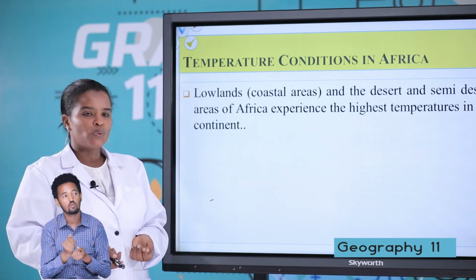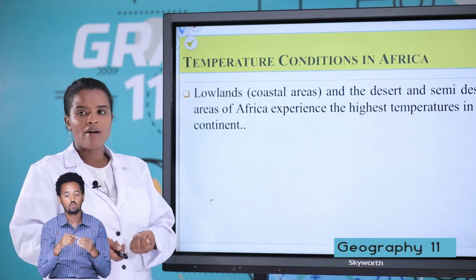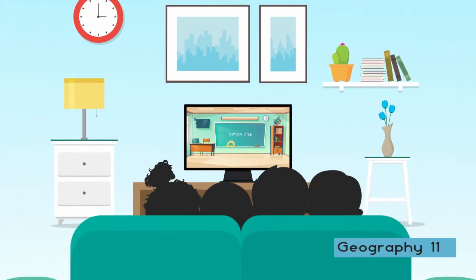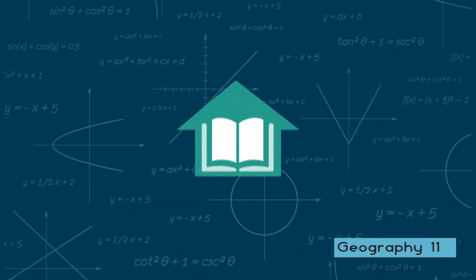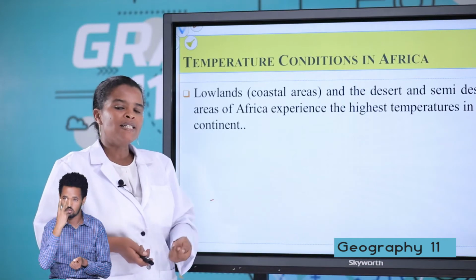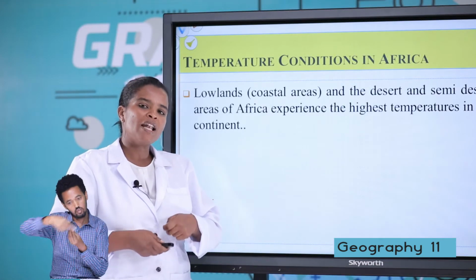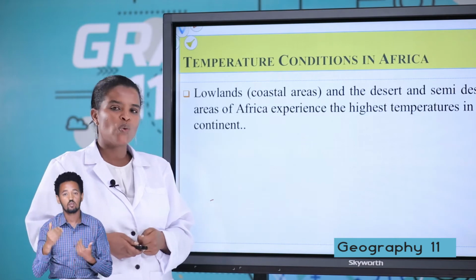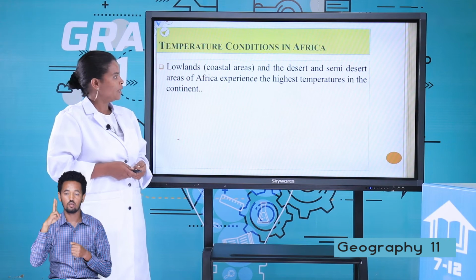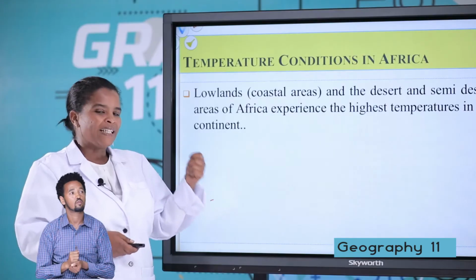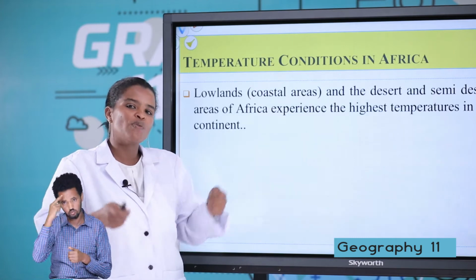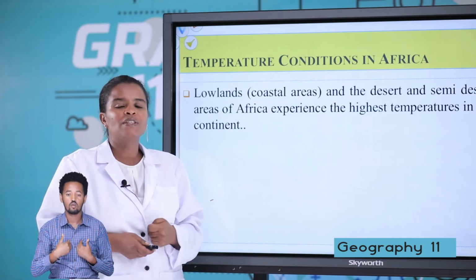Let us move to the temperature condition of Africa. Two thirds of Africa lies within the tropics, so Africa has high temperature. But Africa has different land features, and because of this, different regions of Africa have different climates.